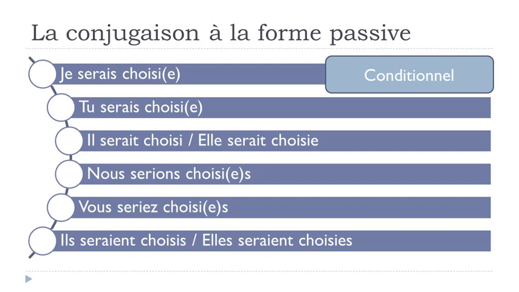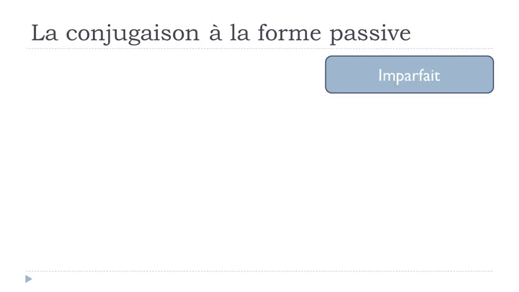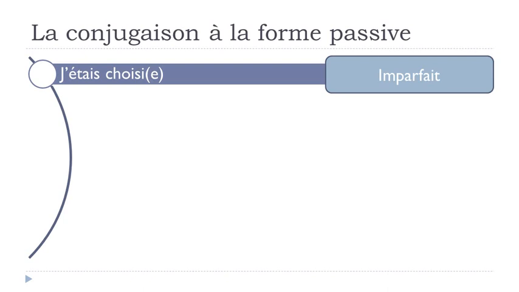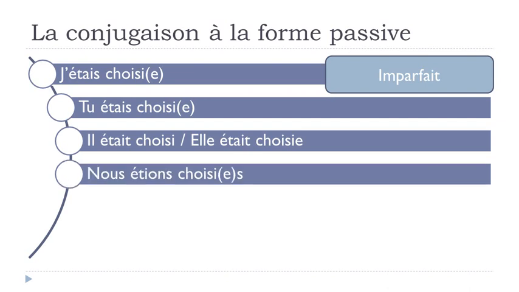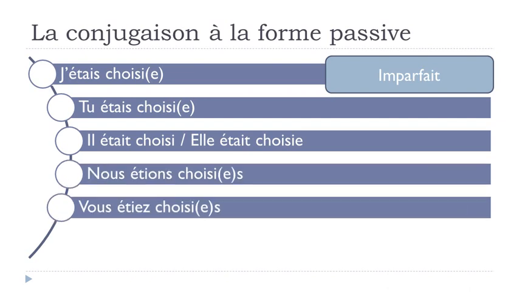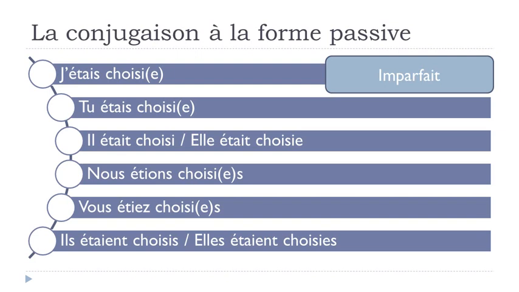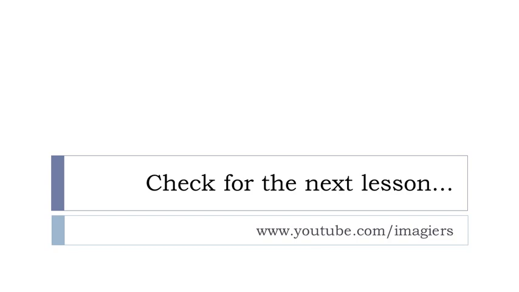Okay? And last but not least, imparfait. J'étais choisi, tu étais choisi, il était choisi, elle était choisie, nous étions choisis, vous étiez choisis, ils étaient choisis, elles étaient choisies. Alright? So, that's it for la conjugaison à la forme passive.